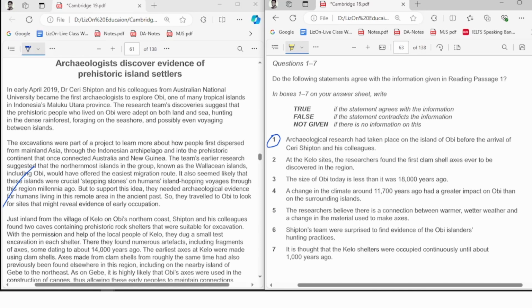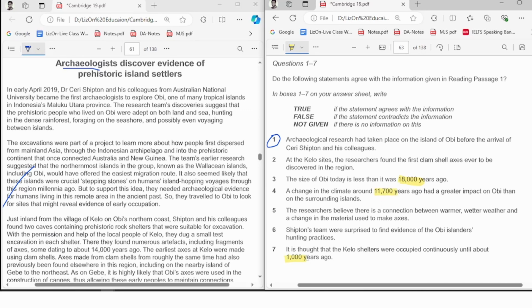First, archaeological. Some people are going to choose "archaeological," but this word you may find in all the passages, so it will not really help you. The first word that comes to my head is 18,000. It's a number. It should be found very easily compared to other words.